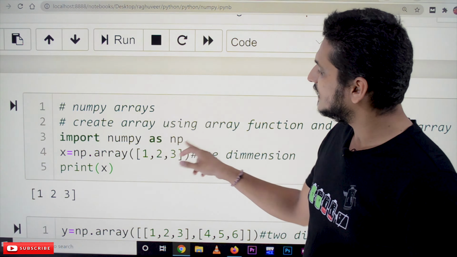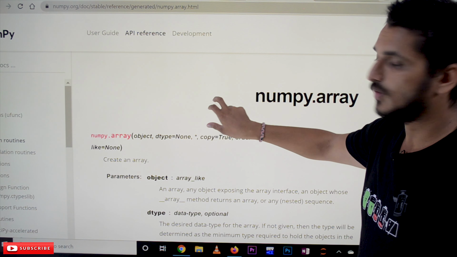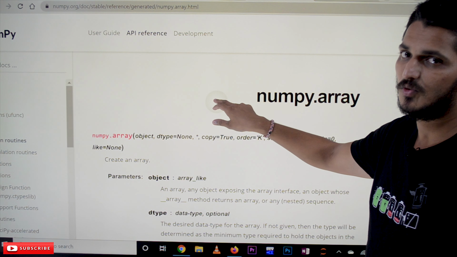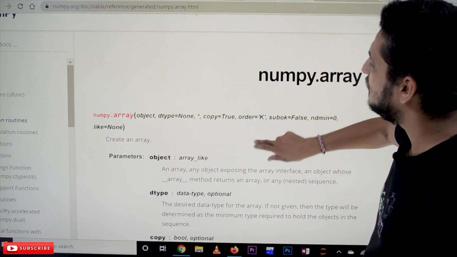What this array function is, what the syntax is, what parameters it takes, all of this is clearly documented on the internet. Just type numpy array and the Python documentation will be provided. Discussing all the concepts present in the module is difficult, so the mostly used concepts will be discussed, and whenever we need the remaining ones, we have to search the documentation, understand it, and use it. That is how we have to improve our Python coding.